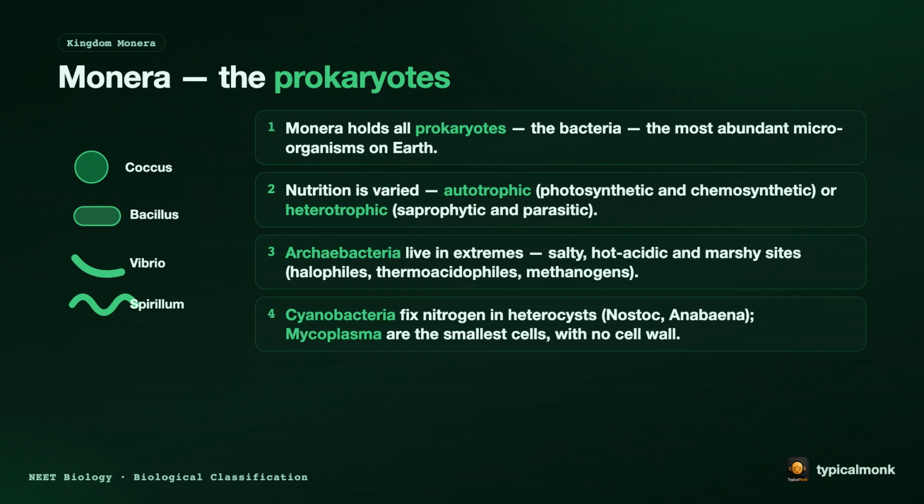Cyanobacteria fix nitrogen inside special cells called heterocysts, as in Nostoc and Anabaena, and mycoplasma are the smallest living cells with no cell wall at all.